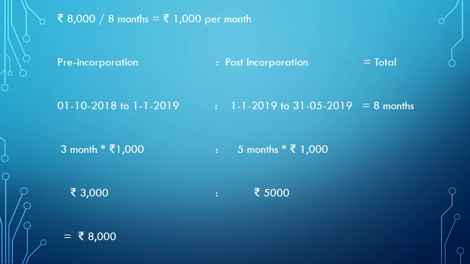Hence, our 8 months must be divided into pre-incorporation and post-incorporation, which is 3 months and 5 months. So by multiplying rupees 1,000 per month by 3 months, we get 3,000 as the pre-incorporation interest paid to vendors, and 5 months times 1,000 gives us rupees 5,000 as the post-incorporation interest. Hence, we have calculated our working notes for solving purposes. So let's solve the example.